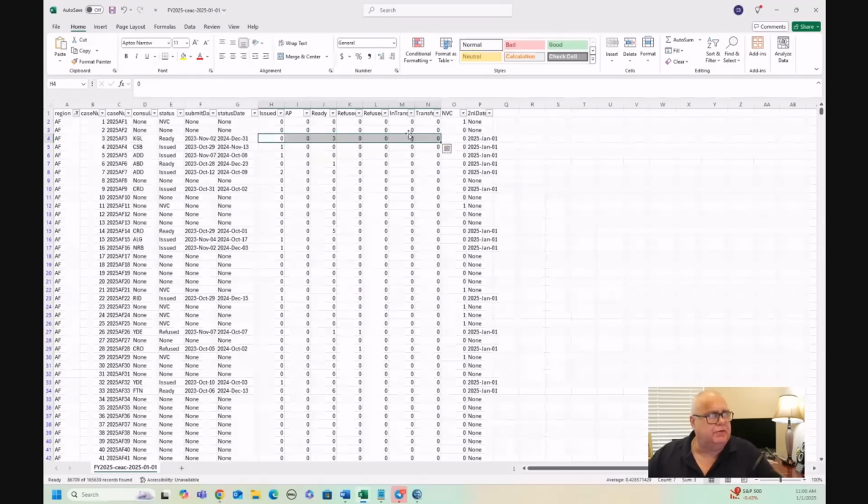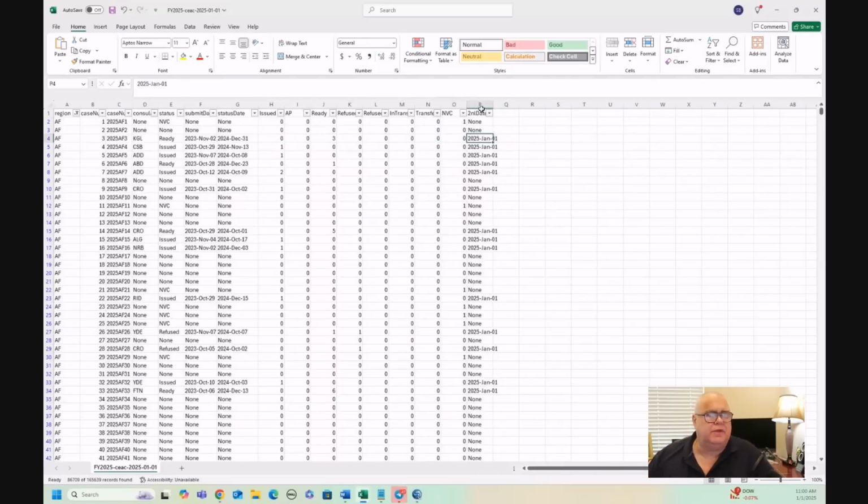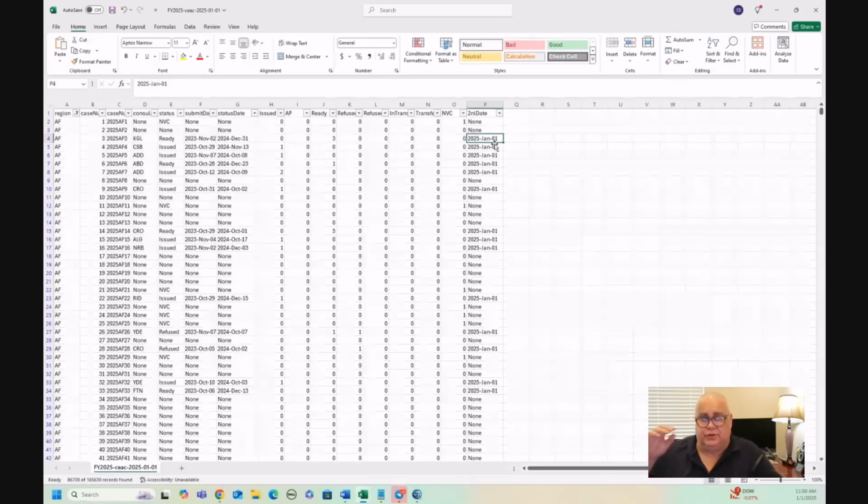You can see the number of people in each of the statuses in those columns there. And this last column here doesn't actually come from the CEAC database, but Xarthisius creates this data when he extracts the data. So he's marked this as the 2NL date. He calls it the 2NL date. All the cases extracted on January the 1st, which is the first time we see the CEAC data, are marked with a January the 1st 2NL date.